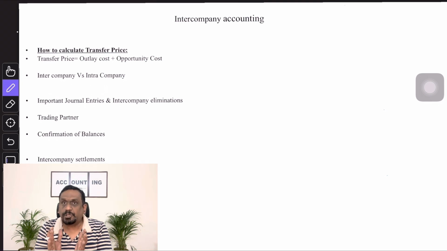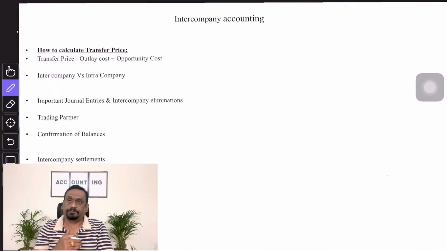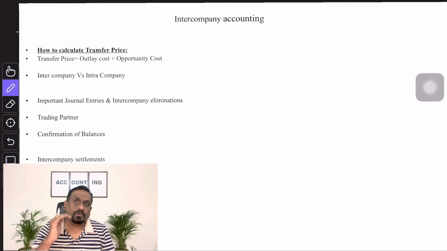So to make sure the balances are matching, they will send the statements to each other, do the reconciliation and ensure that the balances are matched. Similarly in intercompany also, these trading partners are legal entities. Henceforth, I will use the word trading partners. These trading partners will send balances to their respective counterpart trading partners and ask them to confirm the balances.